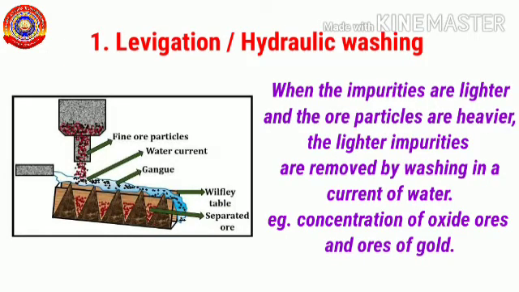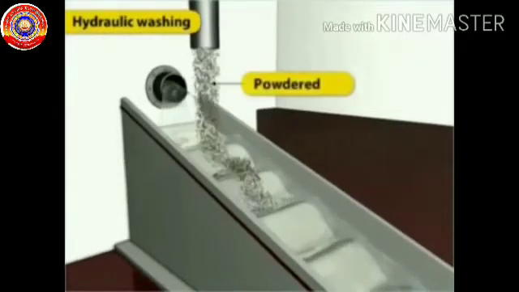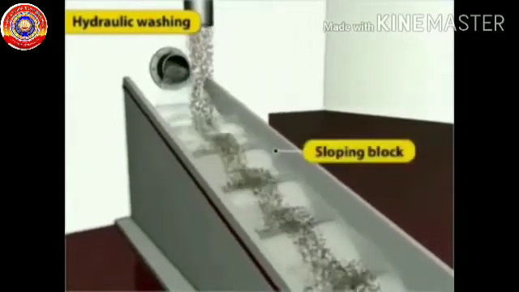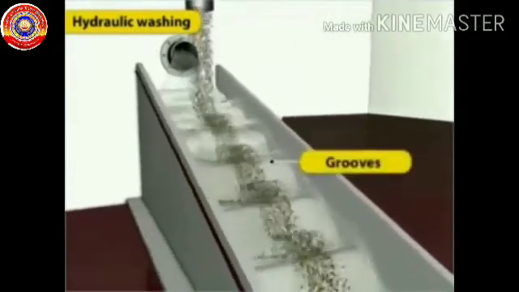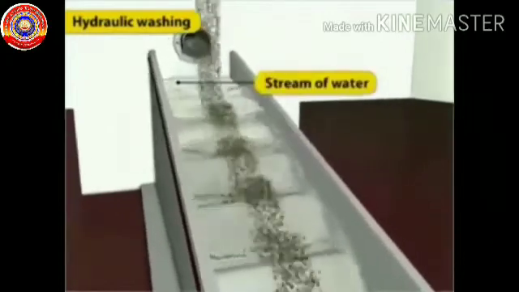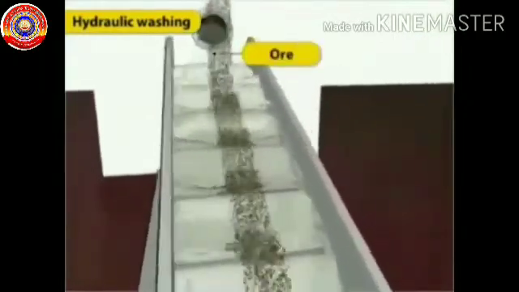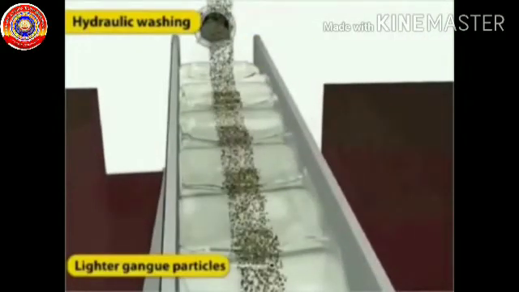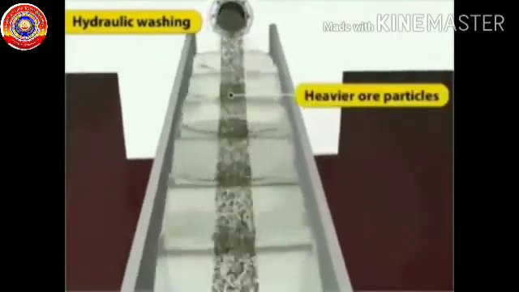So first one is levitation or hydraulic washing. This process is usually done with lighter impurities and heavier ore particles. In this method, the finely powdered ore particles are passed in a current of water on an inclined surface. As a result, the lighter impurities are washed away and the heavier ore particles are left behind.